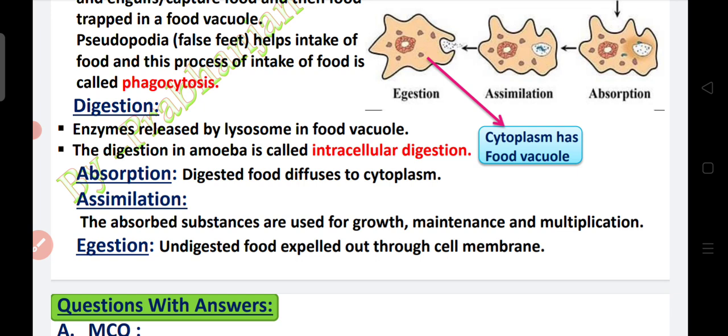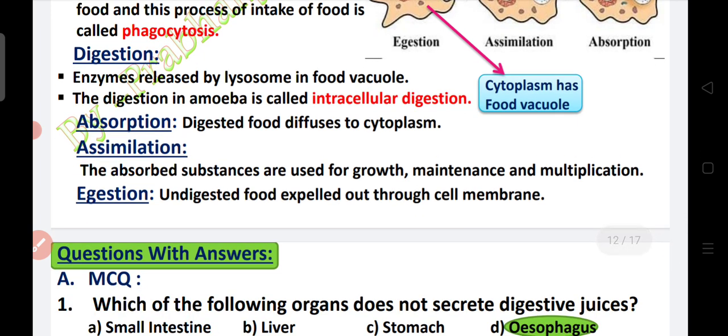After absorption, assimilation happens. Assimilation means the absorbed food or digested food is used for growth, maintenance and multiplication. And after assimilation, egestion happens. What is egestion? You know well that undigested food is expelled out through the cell membrane.